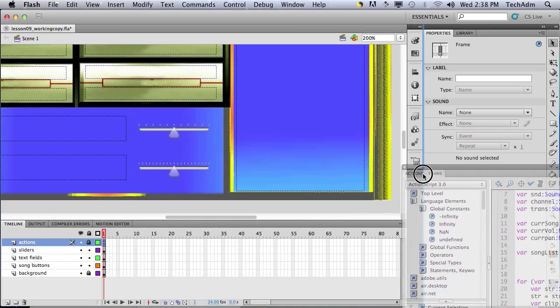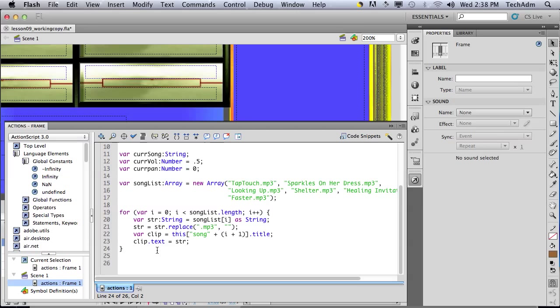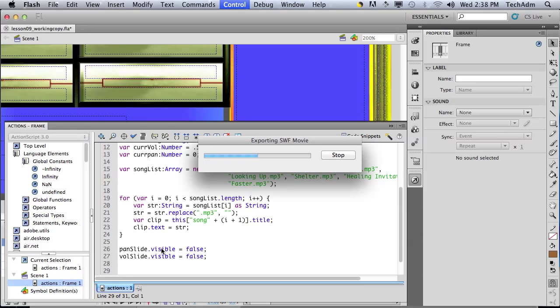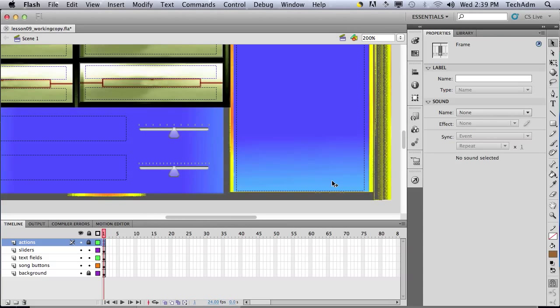I'm going to put this over here and say pan slide.visible equals false. Now let's try it again, and notice that the sliders are invisible, they can't be seen.